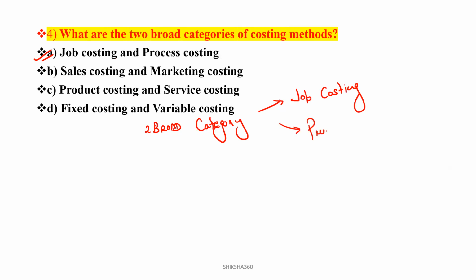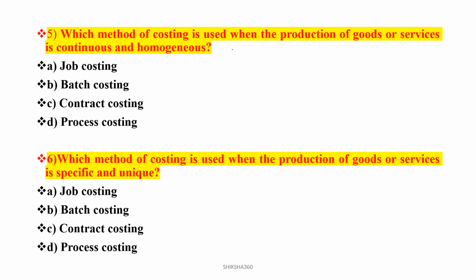Second one, that is the process costing. So option number A will be the answer here. Now move to the next question.